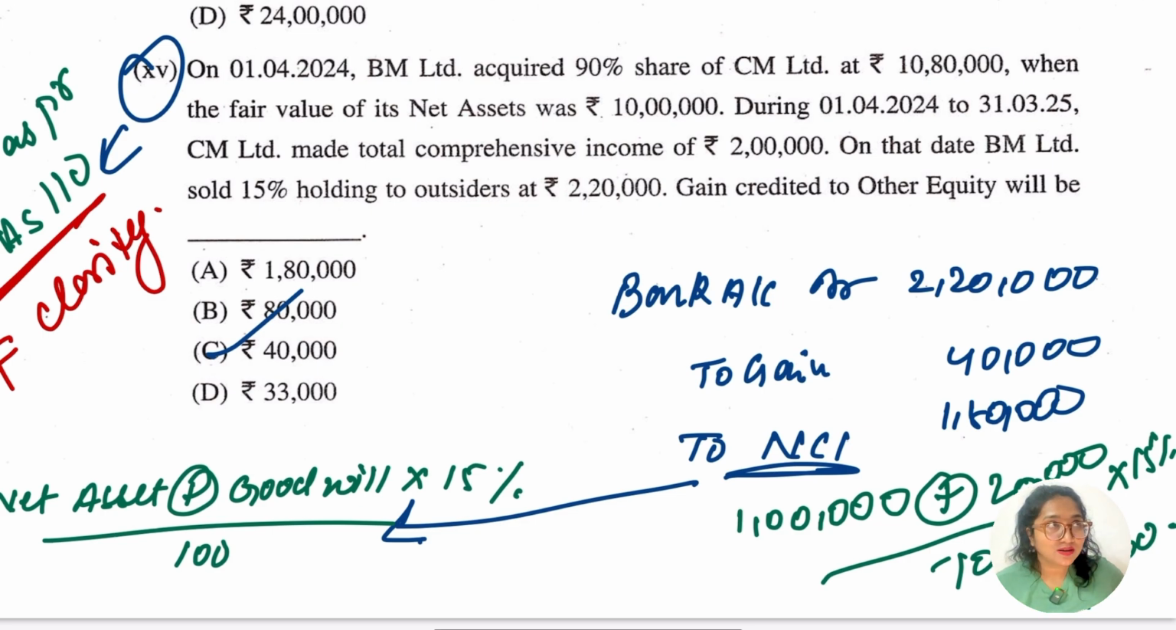I guess in the workbook they have considered the value as per Ind AS 110, otherwise I don't think they have considered it. So here, let's see, whatever answer is given by our CMA module, the CMA Institute, is going to be considered. Okay, so the remaining is going to be the gain, which is 40,000. So the answer here, the gain credited to other equity, will be 40,000. So I'm saying there must have been some mistake from your side here.